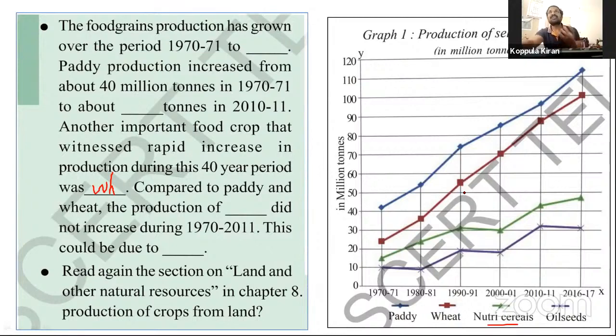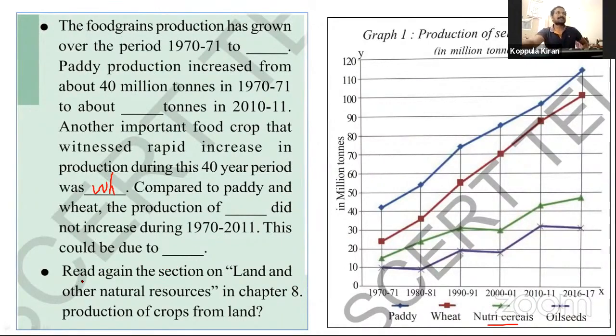Because of dry land agriculture. Most of the agriculture we are cultivating is on agricultural lands, but we have to provide irrigation facilities. There are no irrigation facilities all over the country, so it is very low here. So this answer is nutri cereals. This could be dry agricultural land.